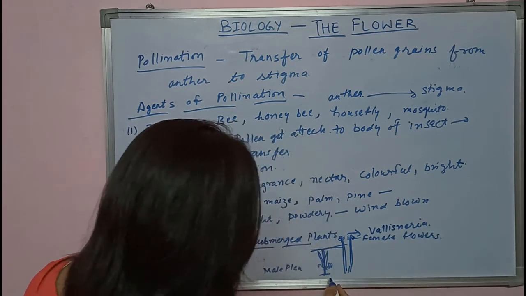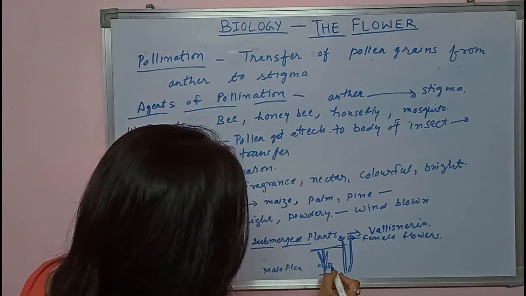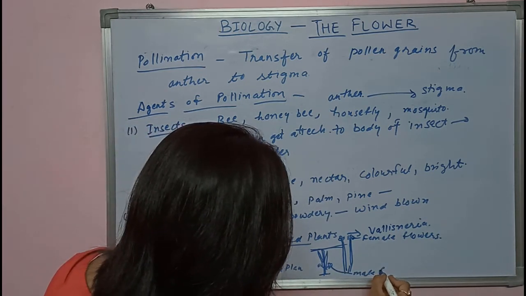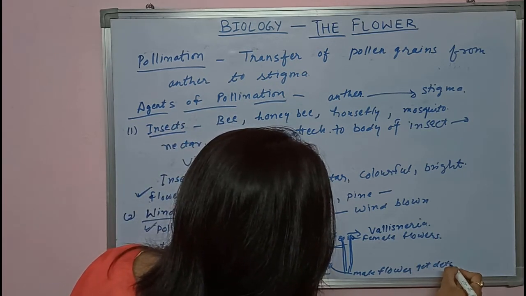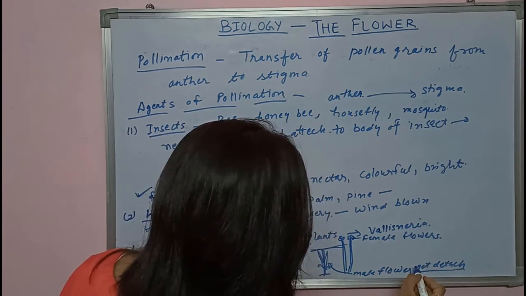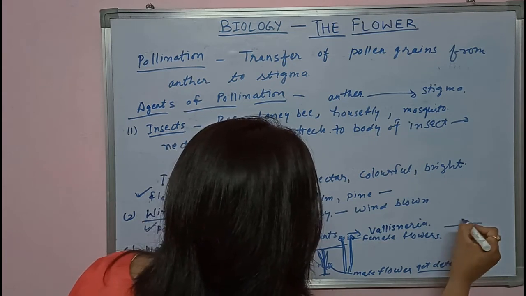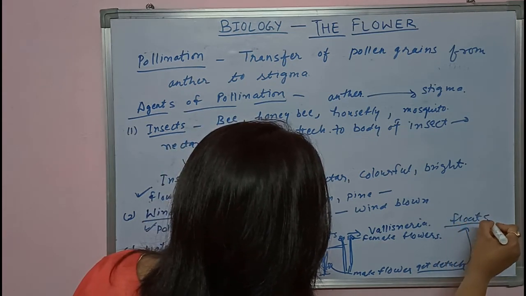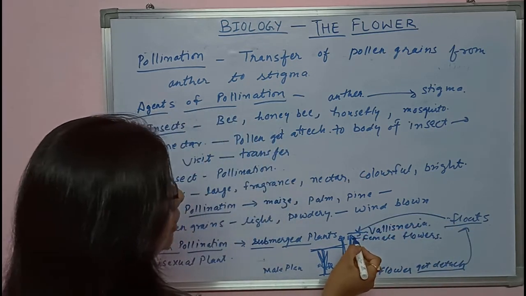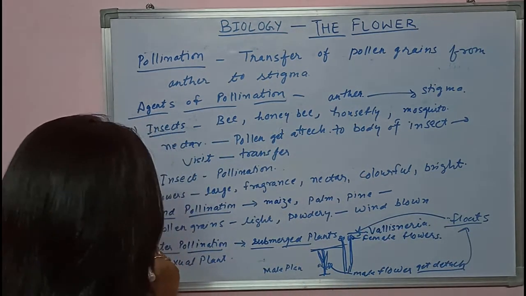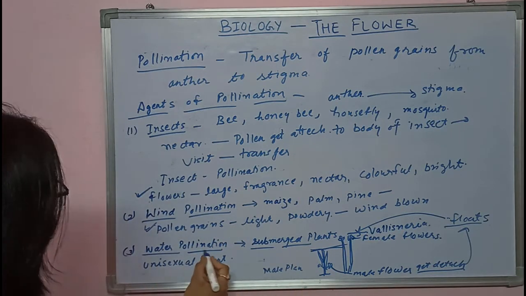On maturation, the male flower gets detached from the male plant and floats on the water, and after floating it reaches the female flower and fertilizes it. In this way, water helps in the pollination. This is called water pollination.